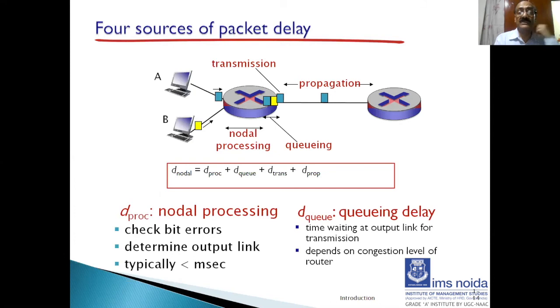So what are the main performance things which are affected? One is the transmission delay, which happens at the router end. Propagation delay, what type of medium are you using to communicate between one router to the next? Then which router are you using? Are you using a simple router? In that case, there will be a processing delay. And then if you don't have enough buffer in the router, there will be a queuing delay. So all these kind of delays, they make up for what is called the nodal delay for this node. And then we also have to check bits for errors and things like that. So this kind of delay is what we need to minimize. You will study this in the later chapters.